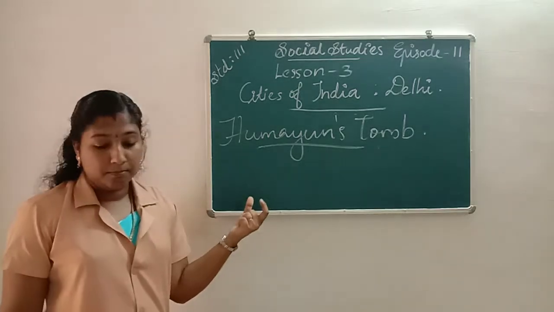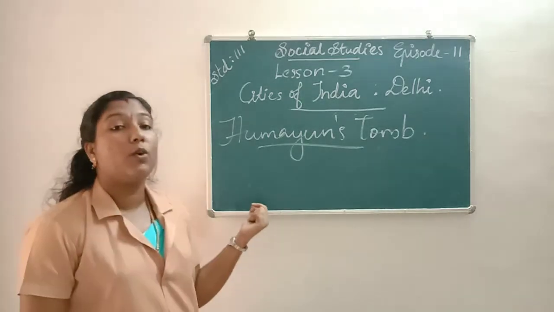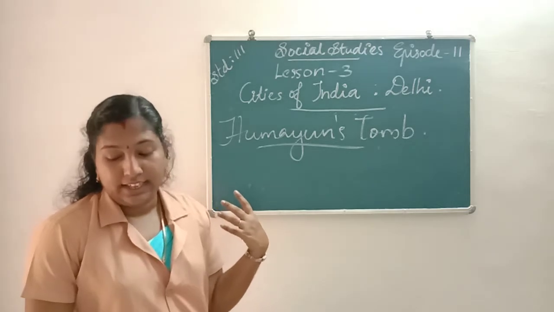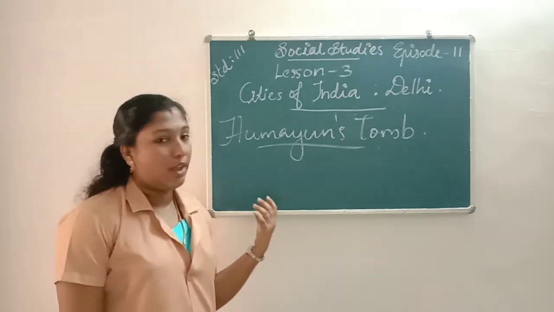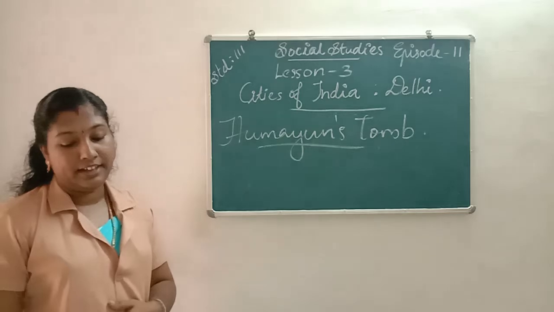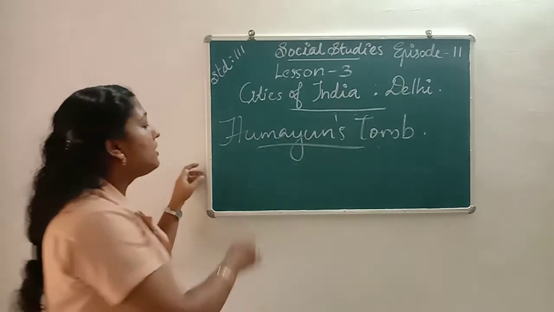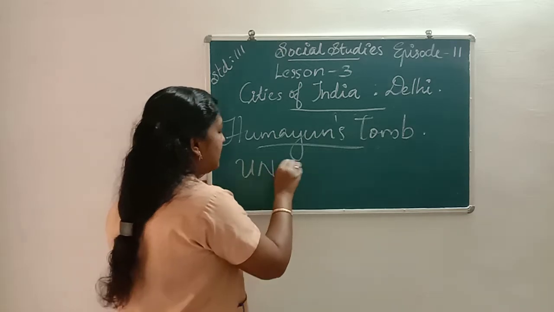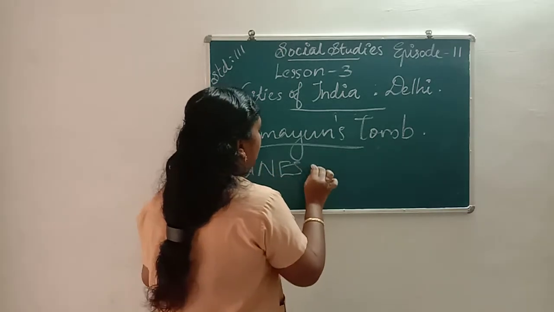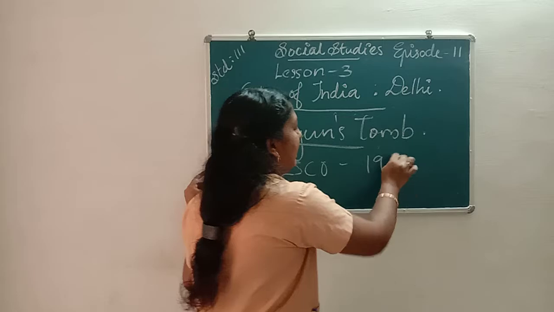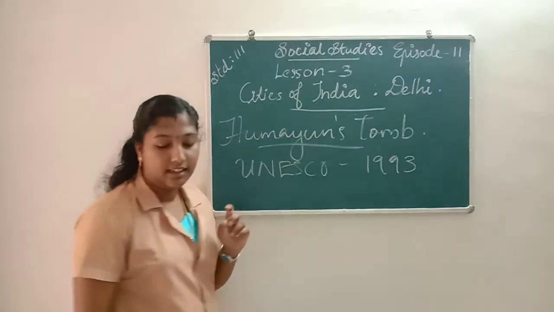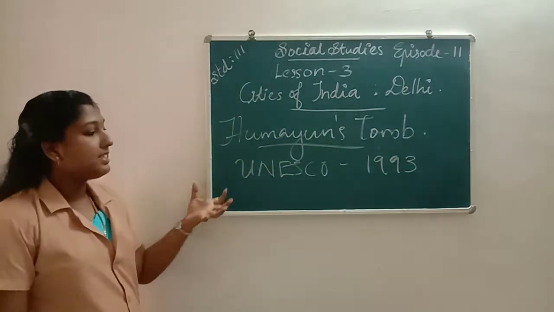It was declared a UNESCO World Heritage Site in 1993. It was declared by UNESCO in 1993.